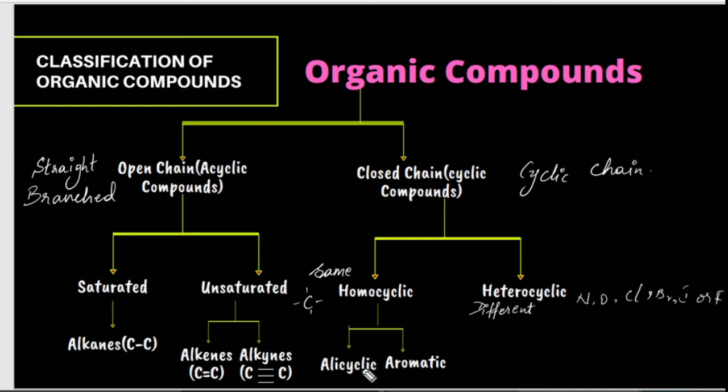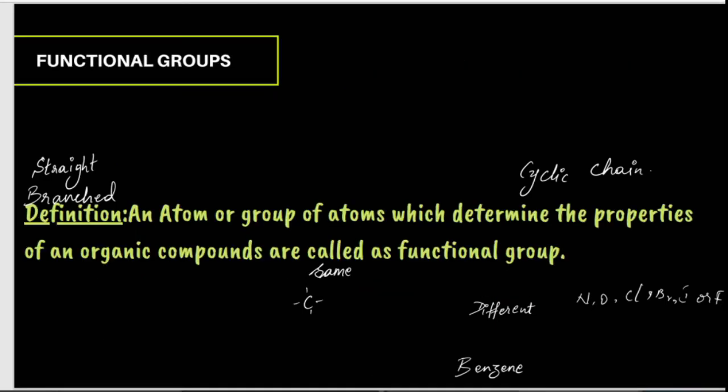Homocyclic compounds are again classified as alicyclic and aromatic. Alicyclic compounds are cyclic compounds which resemble aliphatic compounds in their properties, whereas aromatic compounds are the compounds which contain at least one benzene ring. Now, we are done with classification of organic compounds. Now let's move further with functional groups.